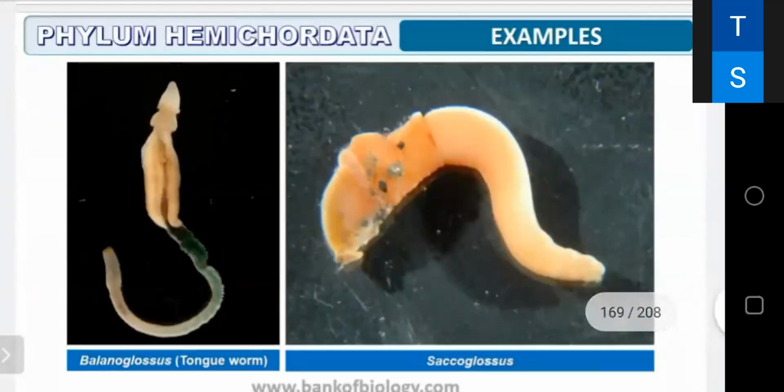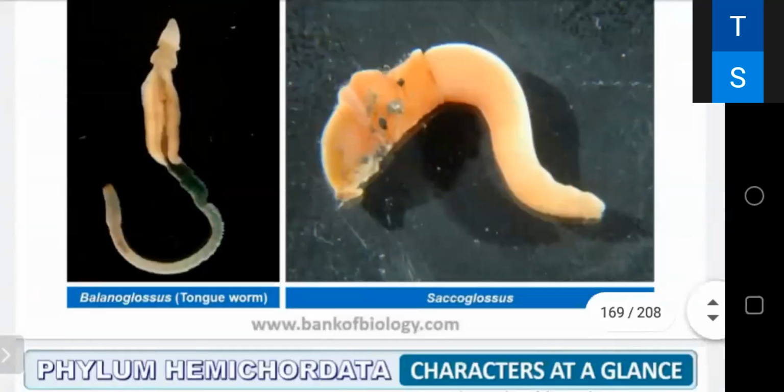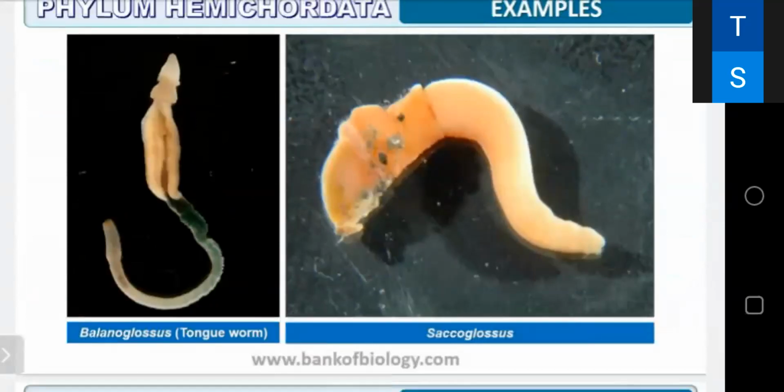You can see the examples, that is tongueworm, that is Balanoglossus, and this phylum Hemichordata is a connecting link between echinoderms and the chordates. Balanoglossus or tongueworm is an example.